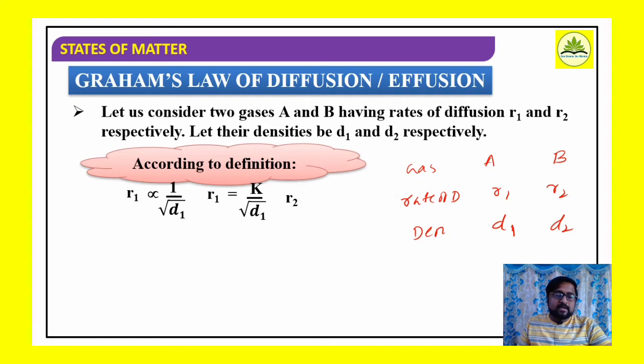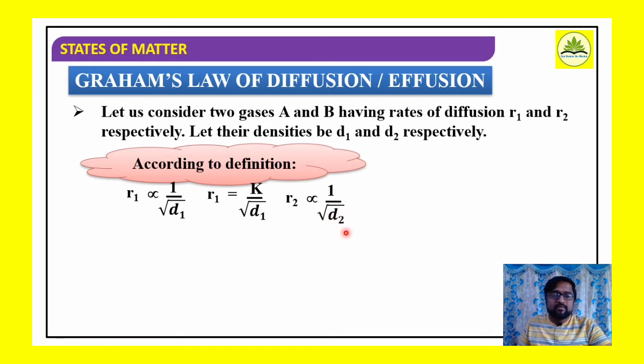Similarly, consider R2, the rate of diffusion of gas B, with density D2. Therefore R2 is proportional to 1 by square root of D2, or R2 is equal to K divided by square root of D2. So according to Graham's law, we arrive at these expressions: R1 is equal to K by square root of D1, and R2 is equal to K by square root of D2.